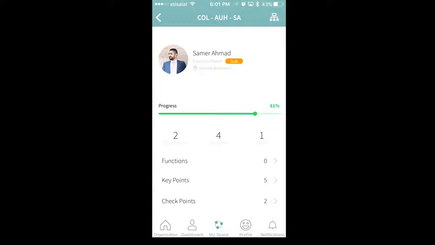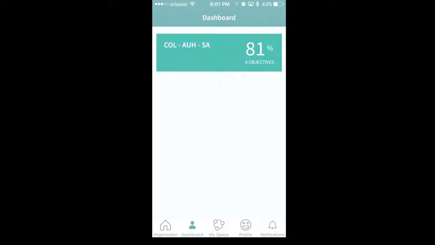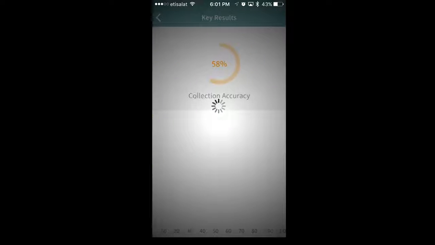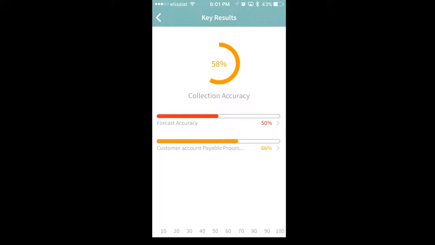If I would like to know the details of my progress, I go to my dashboard, and from that dashboard, I can drill down. In this dashboard, I can see collection accuracy. I have low score. If I press in collection accuracy, I will be able to know why I have low score, because actually I scored low in forecast accuracy.